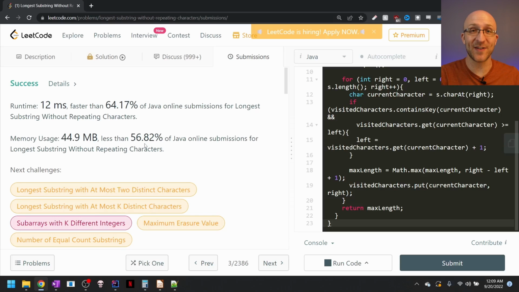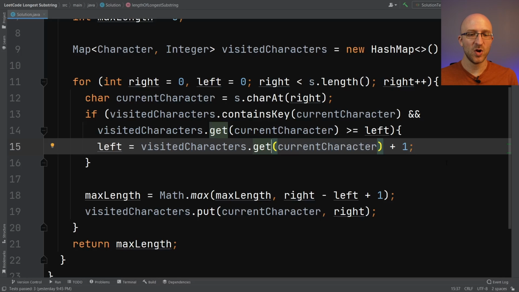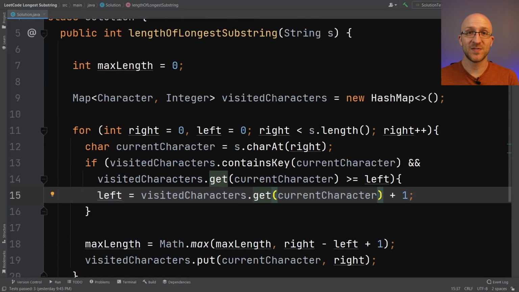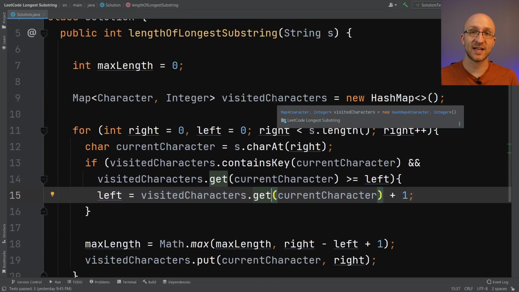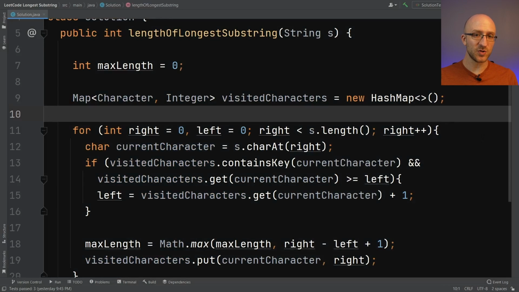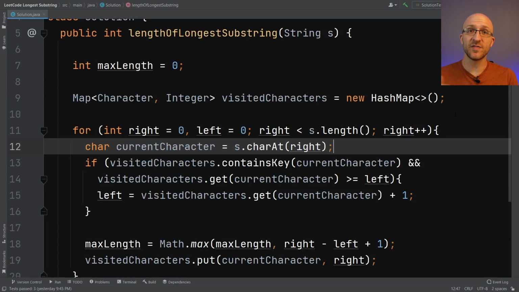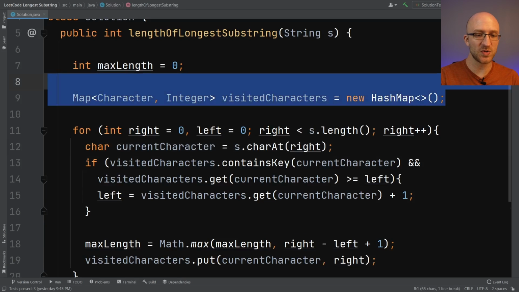However, you might notice that there still looks to be some room for improvement. Of course, we're way faster than before, but we're only faster than about two-thirds of other entries. There are still plenty of entries that are faster than this one. That was kind of bothering me, that a third of solutions were faster than this one. So I was looking up other potential solutions, and one that I found that did end up being faster really caught my eye, and I wanted to share it. Remember, in our code, we're using this map of visited characters to look up when we last encountered a certain character. This other solution that ends up being faster is structured in a very similar way, except it doesn't use a map at all.